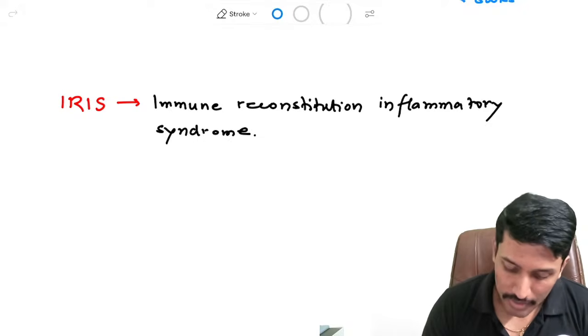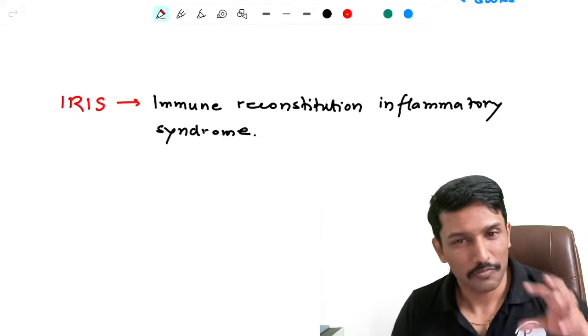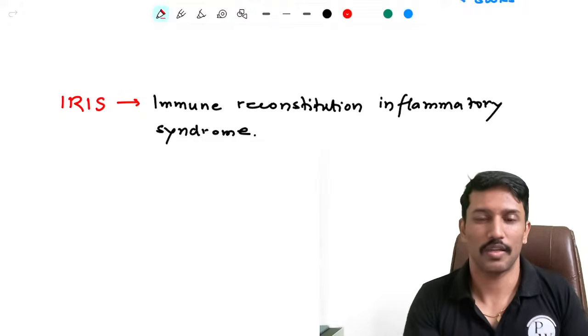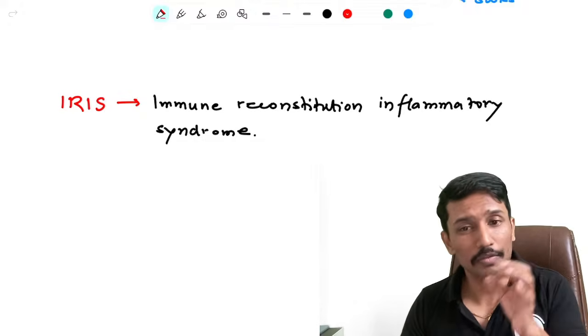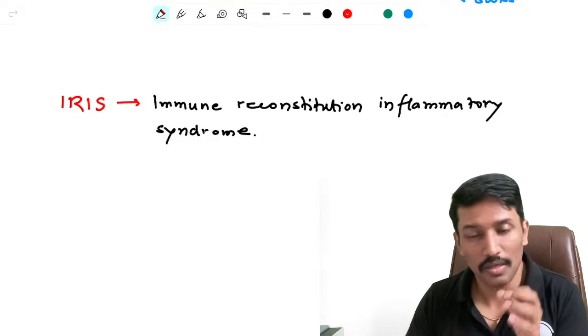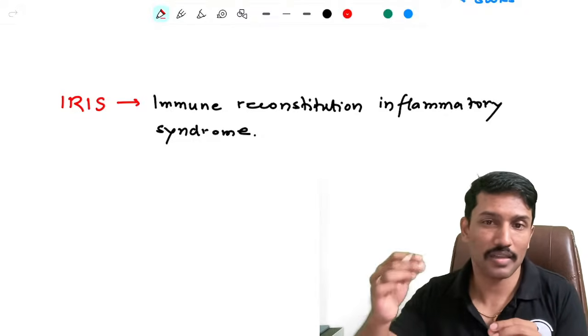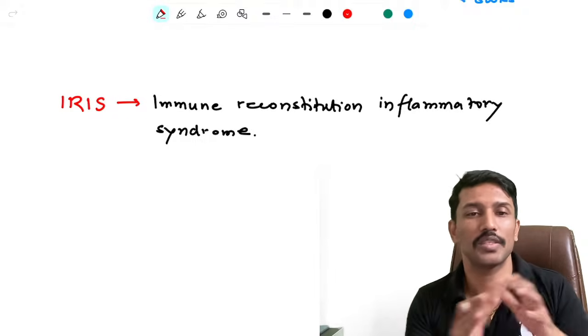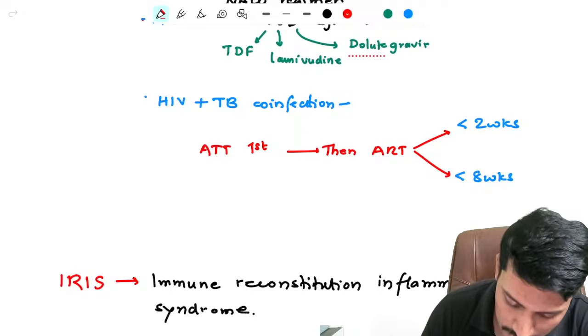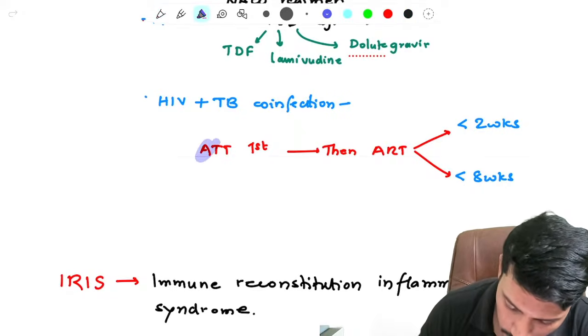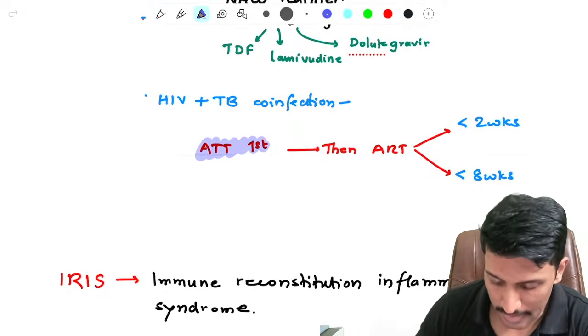And to avoid getting into this, the first thing you should do is first start to kill the opportunistic infections. If I have pneumocystis carinii pneumonia, first I should treat that. If I have, let us say, TB, I should treat that. And then start the ART so that I am saved from IRIS, right? So that's why we are starting the ATT first, and then we are starting the ART.